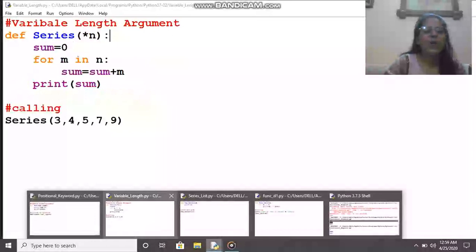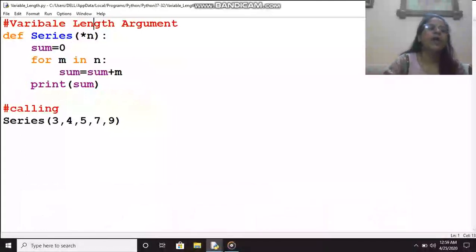Next we have is variable length argument. In variable length argument, sometimes it happens that n number of values we want to pass from argument. As you can see over here, a list of values, a group of values, n number of values is being passed from actual argument. So now if I am passing 1, 2, 3, 4, 5 and even more, I can pass as many. So if so many values I am passing from actual argument, that means according to the basic concept, that many variables to be created over here.